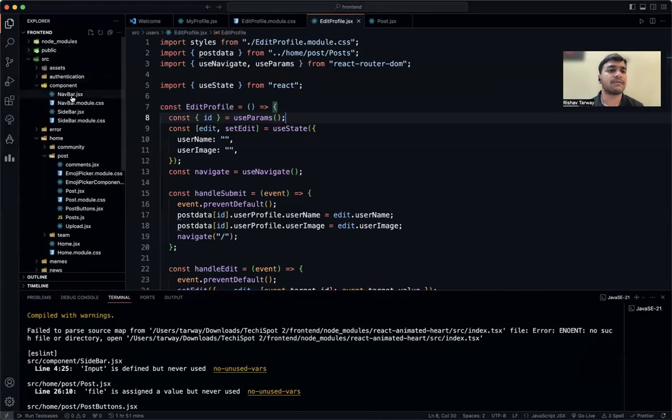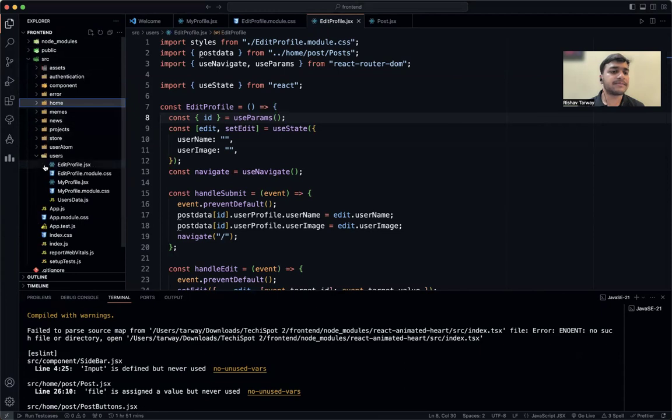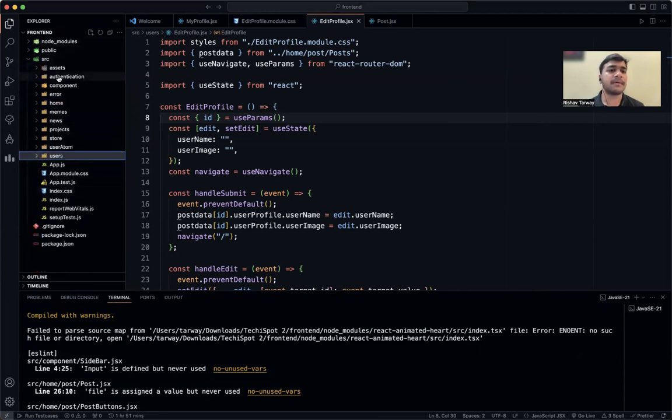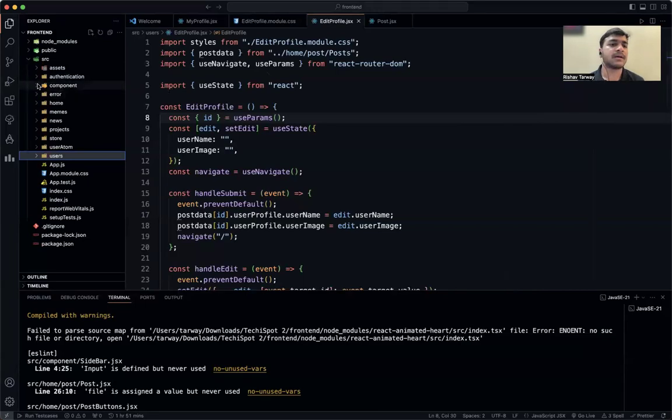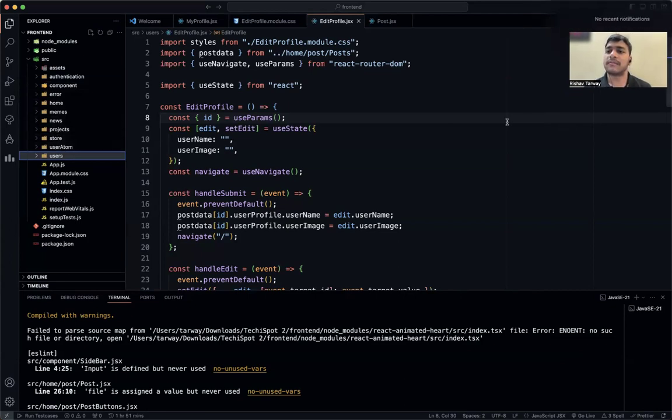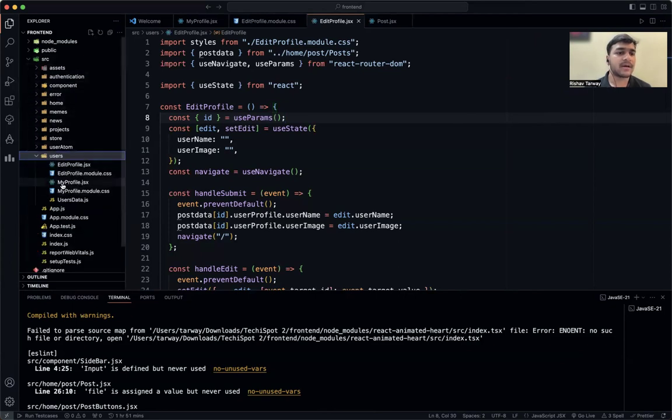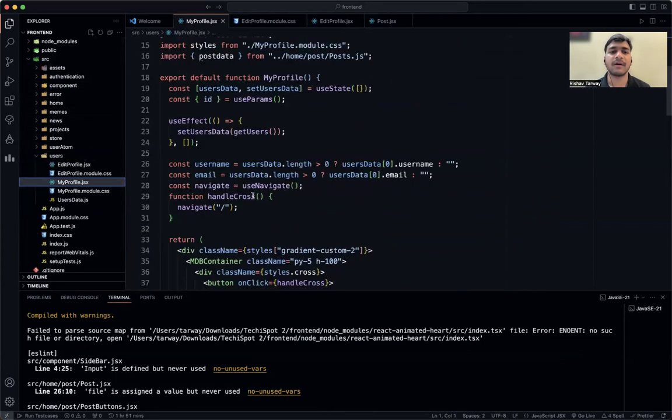So this is the code's file folder structure that we have in TechieSpot. Different components have been created: a component for authentication, and error, and home, and memes, and news, and projects, and store, and different other components have been created within this database. Talking about the components we were working on inside the users, and the different team members that are working on